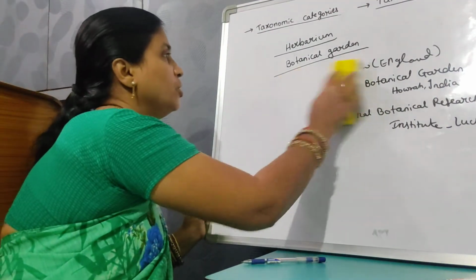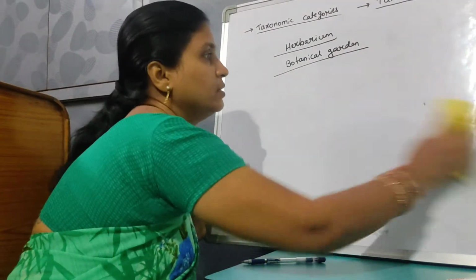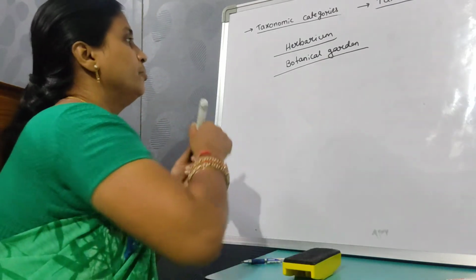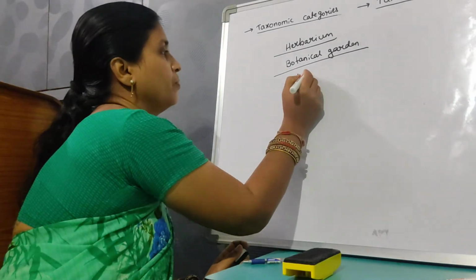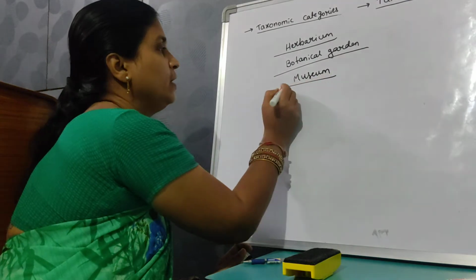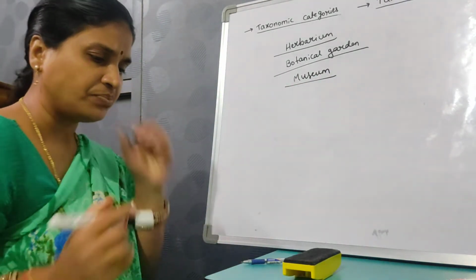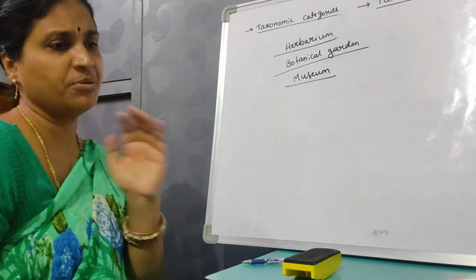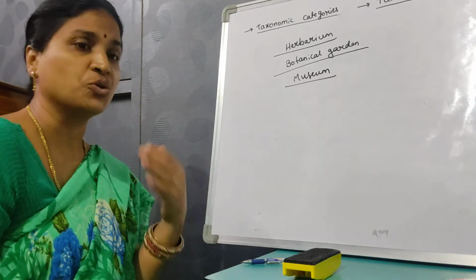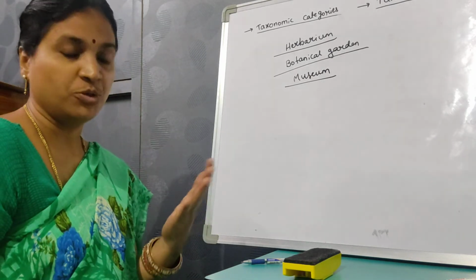Then coming on to the third taxonomical aid, the museum. Here it is a setup in educational institutions, colleges or schools, where biological museums are kept.